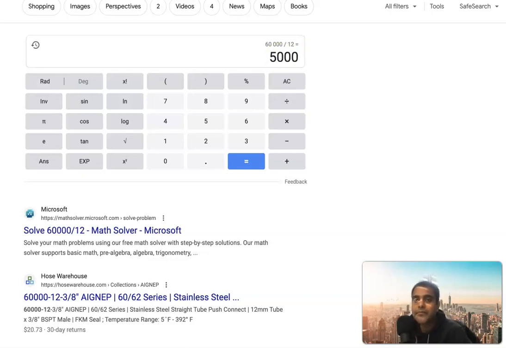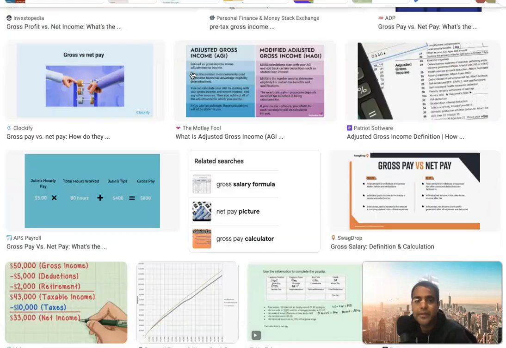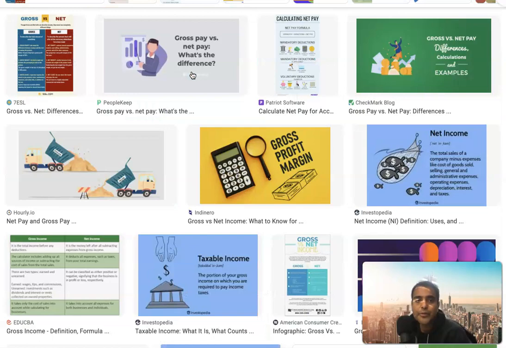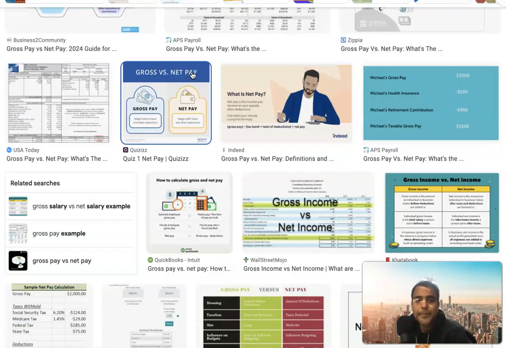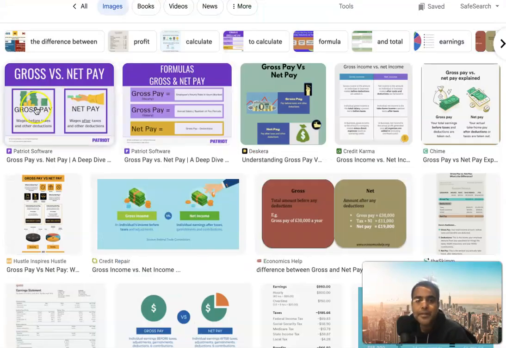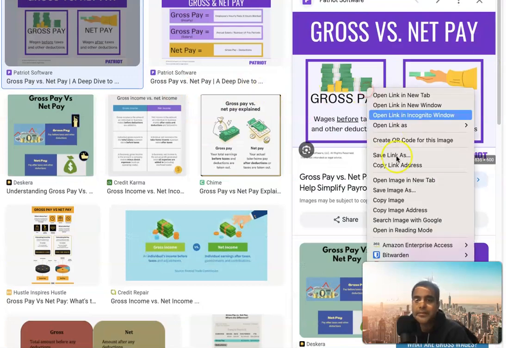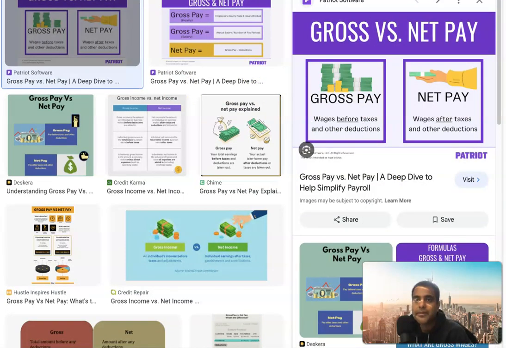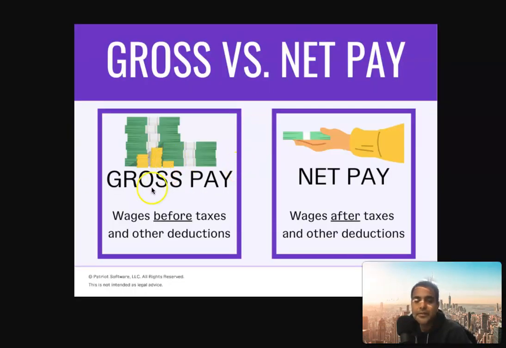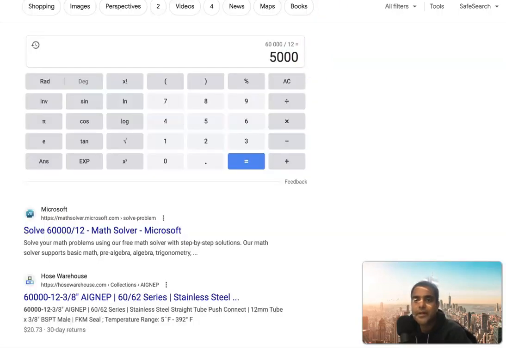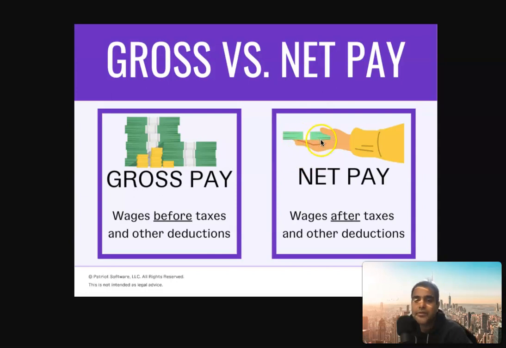The taxes will be a part of the gross pay as well. I was just trying to Google net pay versus gross pay to show some good examples. So basically this is, I think, a good example: gross pay is your salary or wage before tax. That is $5,000 in our case. And then you have to deduct your taxes, and that will be your net pay. And this is the net pay which will come to your bank account.